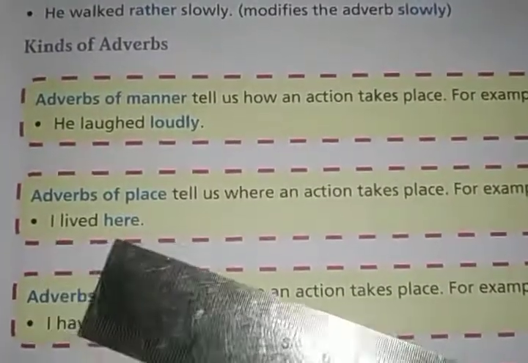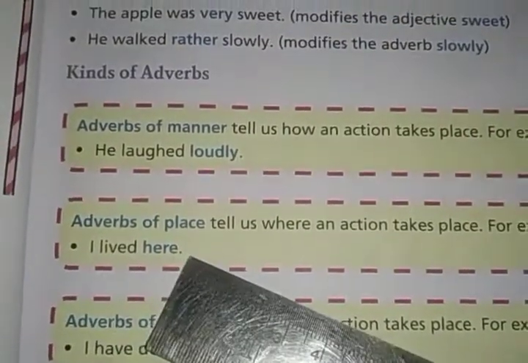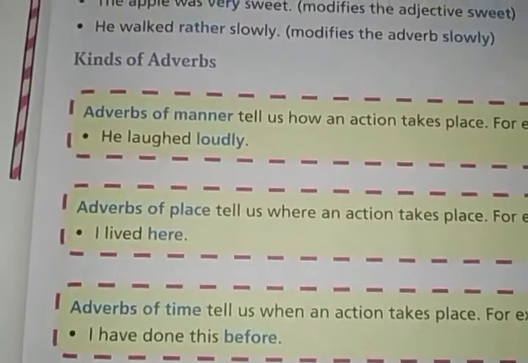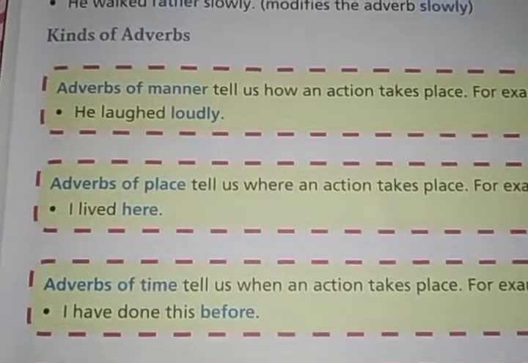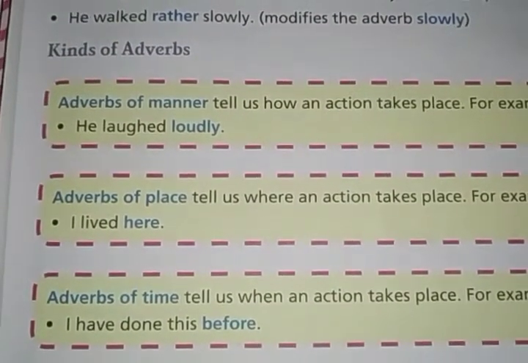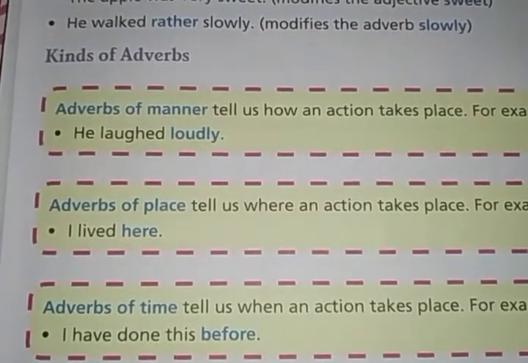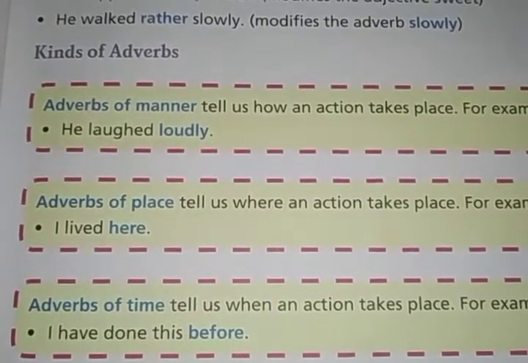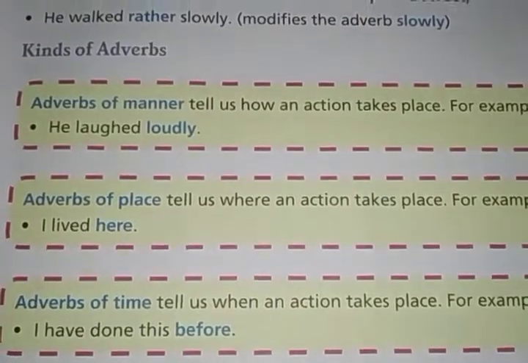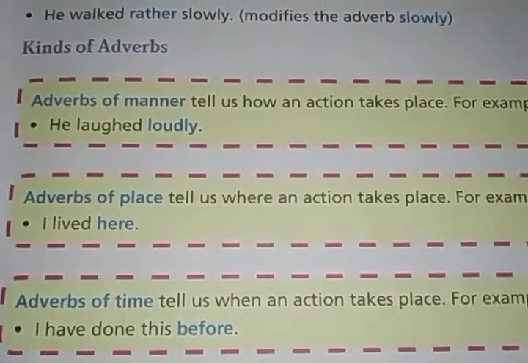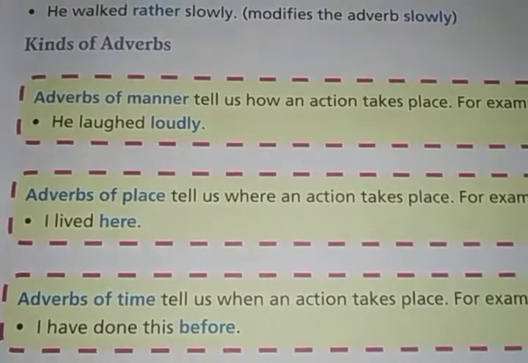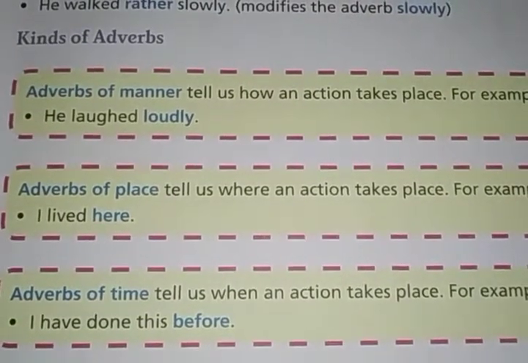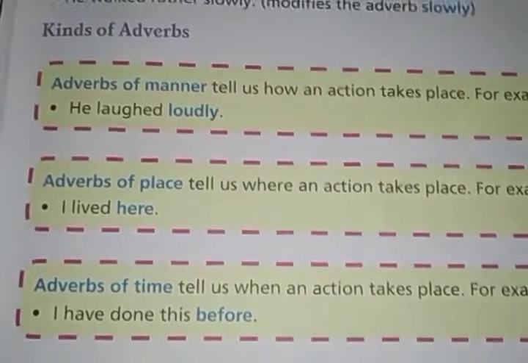Like I lived here. So the word here is the adverb of place that tells us about the place where the action is taking place, right? जहाँ पे ये काम हो रहा है is the adverb of place. Like the bird flew away, our principal has gone out. These words are known as adverbs of place.